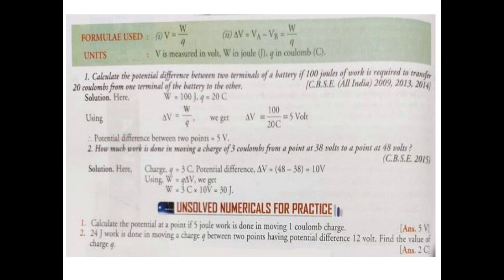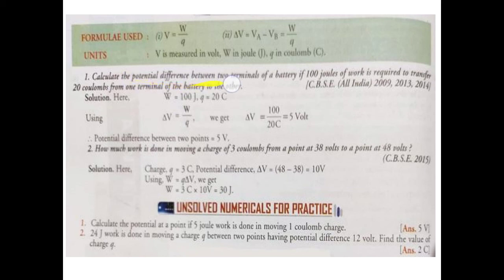Now these are some solved questions, and some extra questions for your practice. First of all, whenever you solve numericals, you just write down the formulas. So V equals W by Q, and delta V, meaning difference in potential, is given by the difference in potential. If in some questions potential difference is not directly given, then you have to use this formula. This is important. Sometimes in the CBSE exam this question comes.